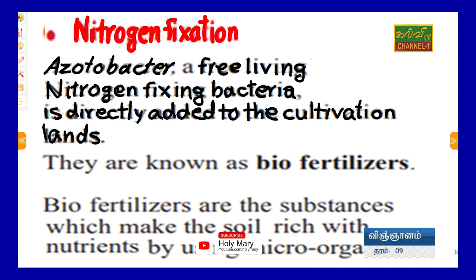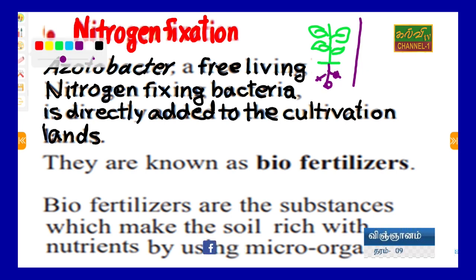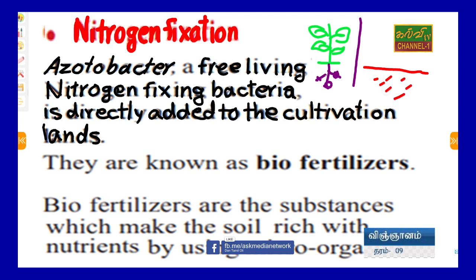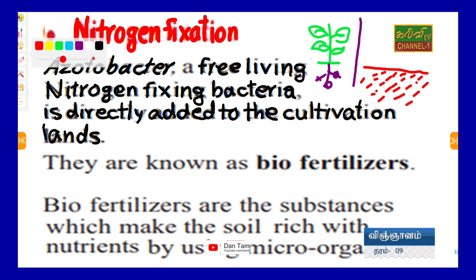Earlier we studied that some plants can fix nitrogen using their root nodules. But this is another kind, a normal bacterium in the soil. Certain bacteria, called Azotobacter, can convert atmospheric nitrogen into nitrate fertilizer.